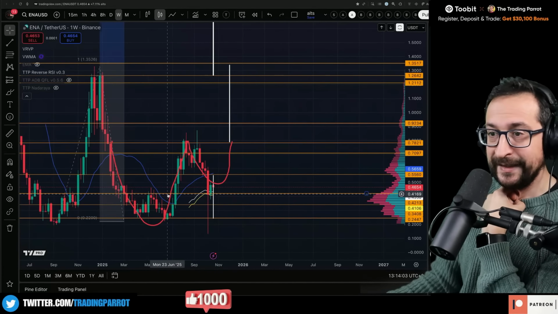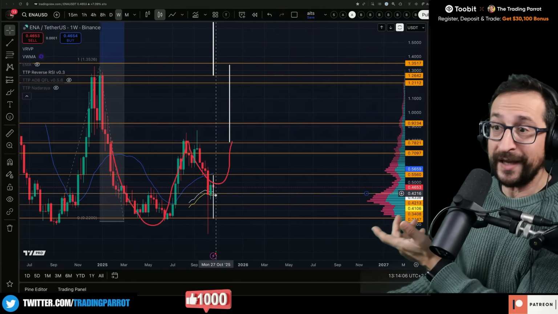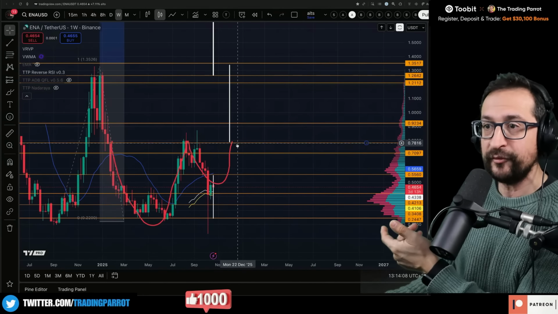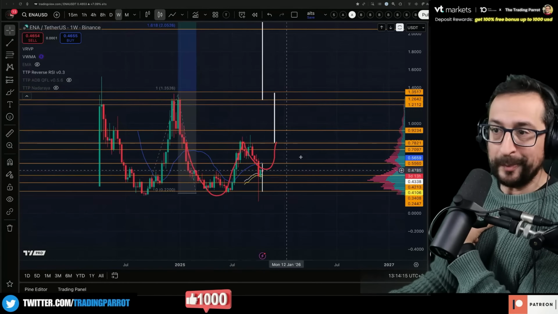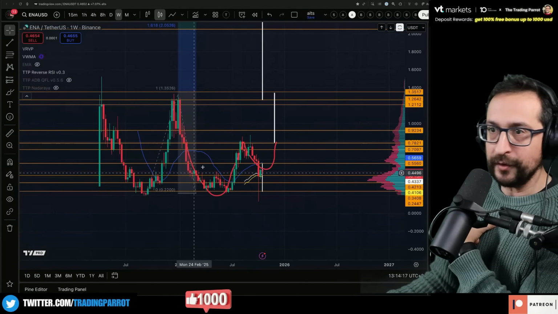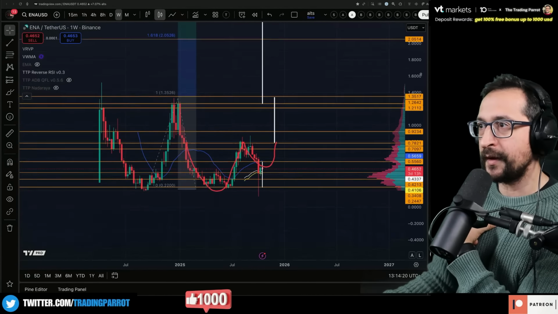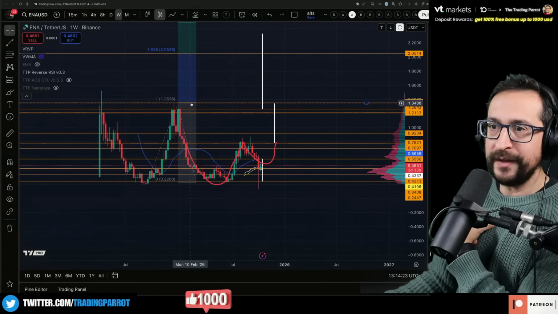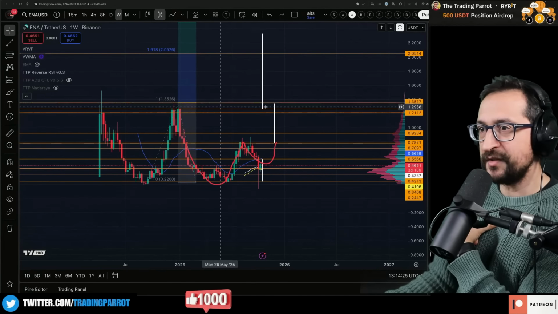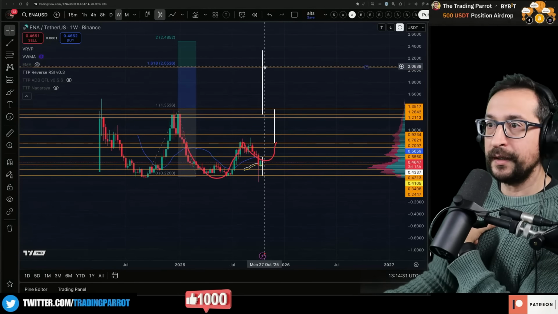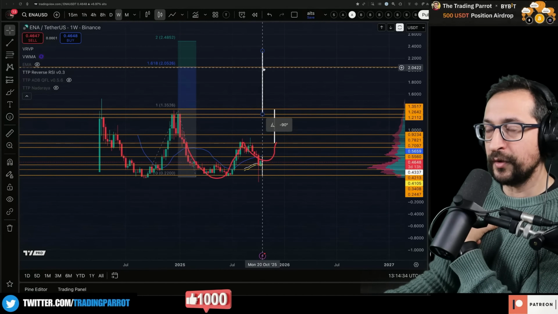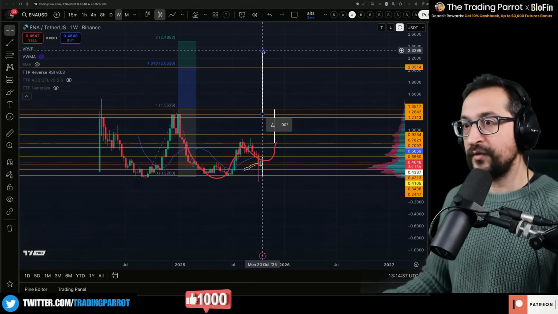That was the neck in here. So it's something similar to HBAR. Hopefully it can build that full pattern because that has a target into 134. And then if we complete the full double bottom of all the history of ENA, then we get the target of 232 along with the extension of 1 of Fibonacci, which is coinciding with this 134, and the golden pocket. It's around here at $2, but the actual technical target is 230.34.